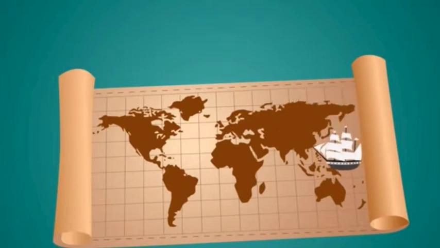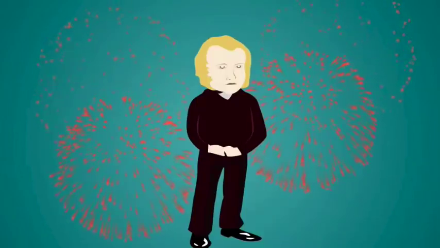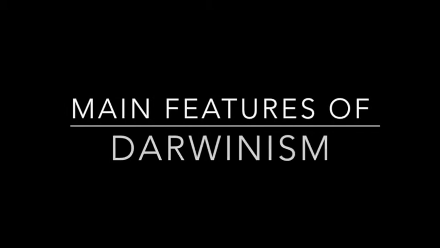While he was away, a teacher published all his research, findings, and accounts. When he returned to England, he had become famous as a naturalist. The main features of Darwinism are as follows.